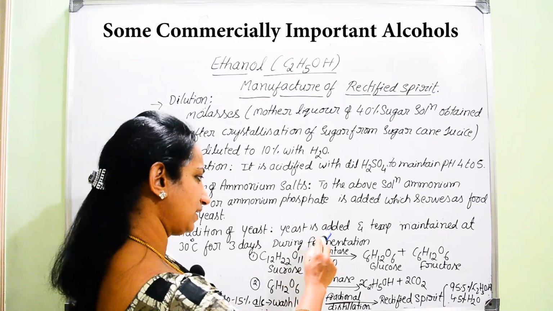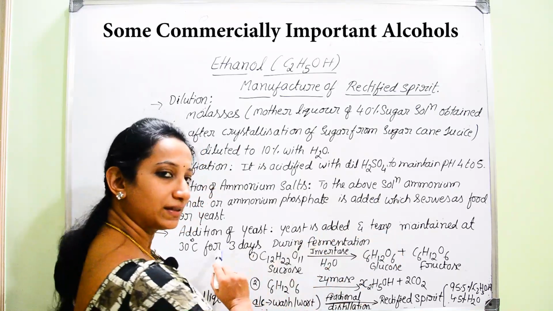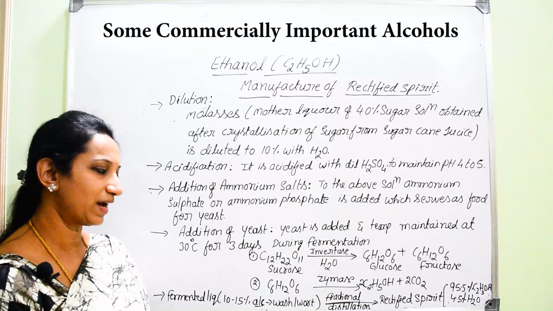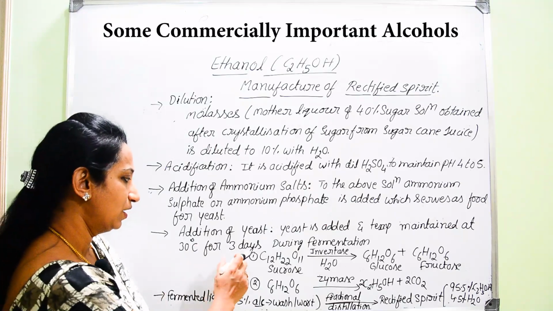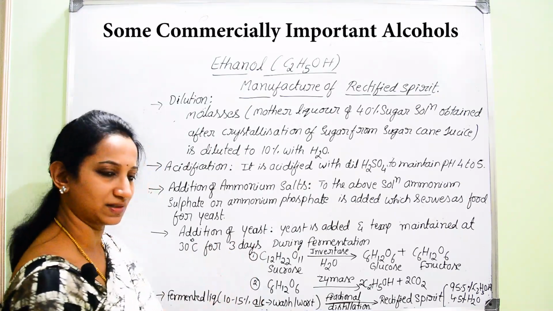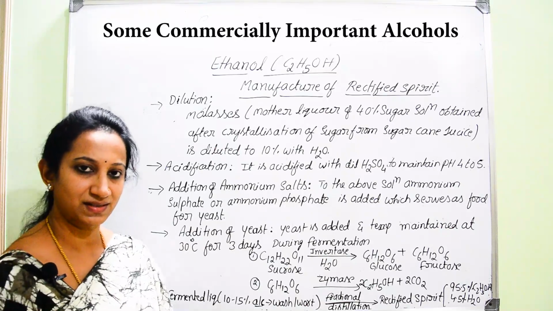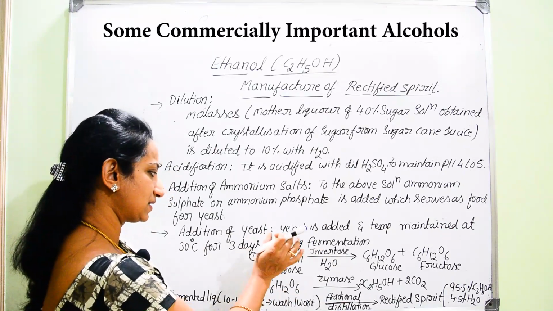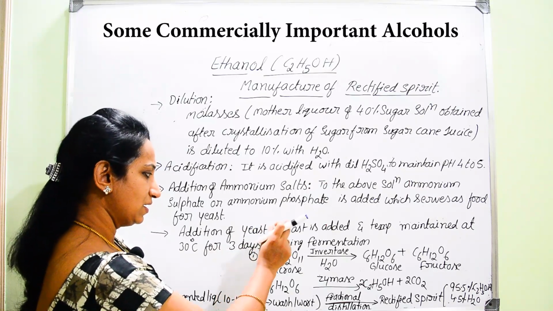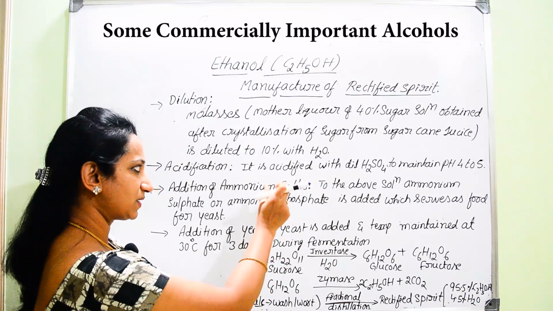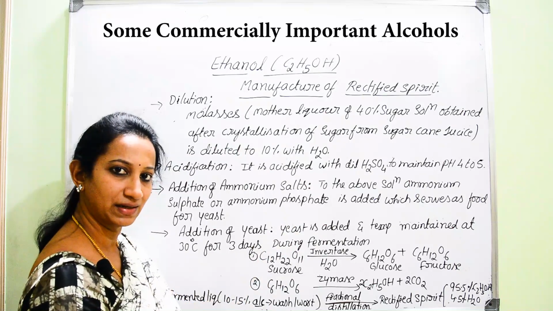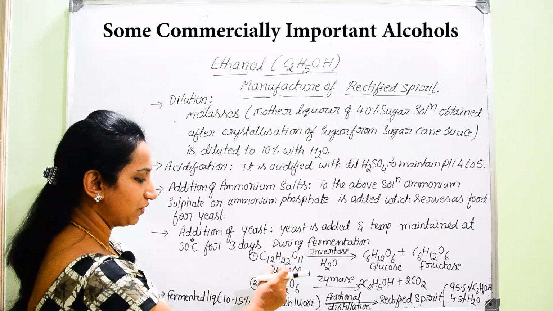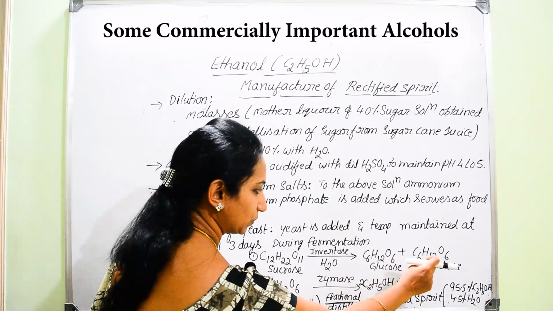Once you add the yeast, we have to maintain the temperature around 30 degrees Celsius, and we have to maintain this temperature for around 3 days. So why do we need 3 days? Because the process will be slow, around 3 days. So the yeast present in the sugar solution helps in the conversion of disaccharide into monosaccharide.